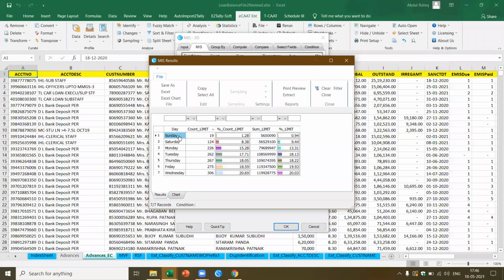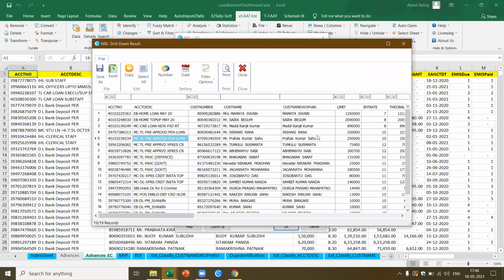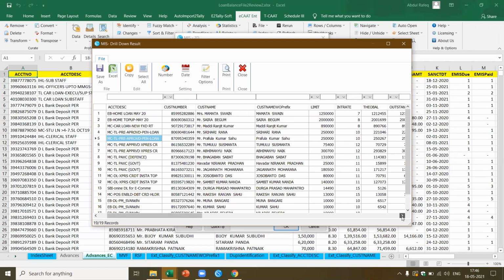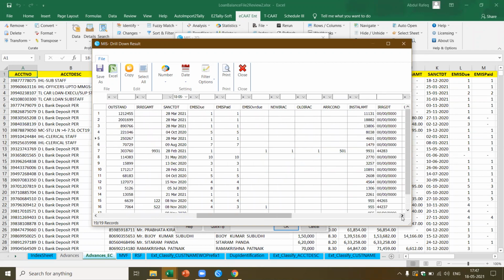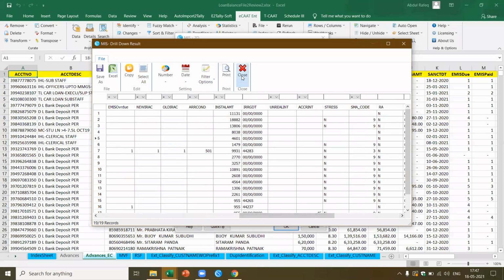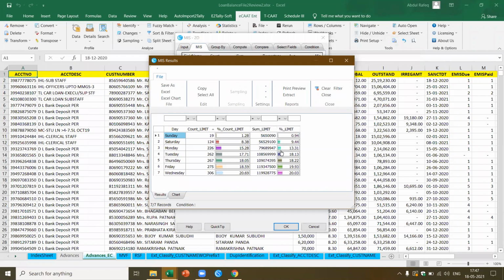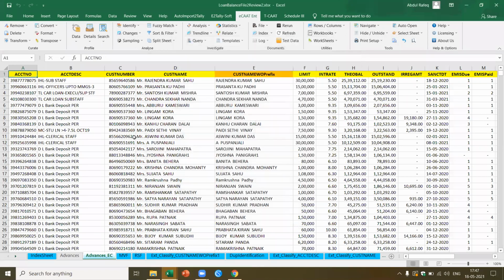I want to look at this Sunday. I just go here, double click Sunday. I'll be able to pick up which loans were sanctioned on Sundays, and I'll look at why, what is the special thing about these sanctioned on a Sunday, right? This is what I did. Now, can I do this? There are various other criteria.